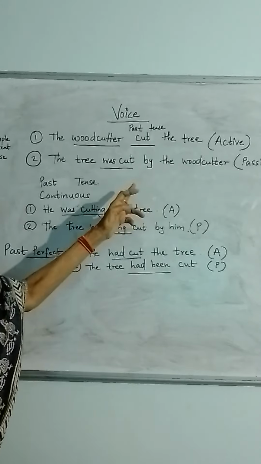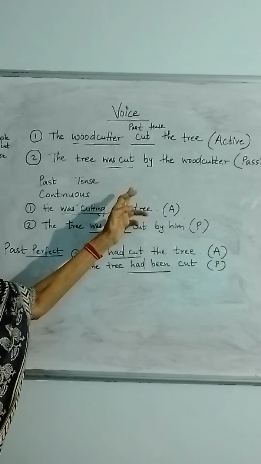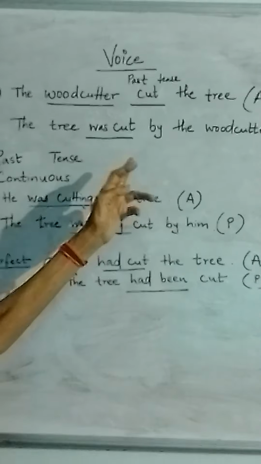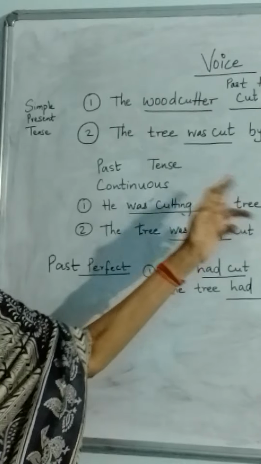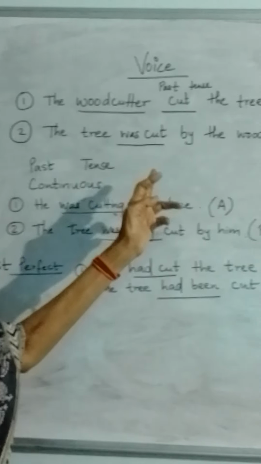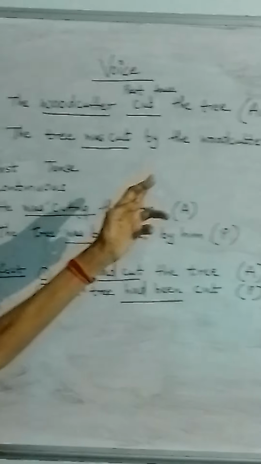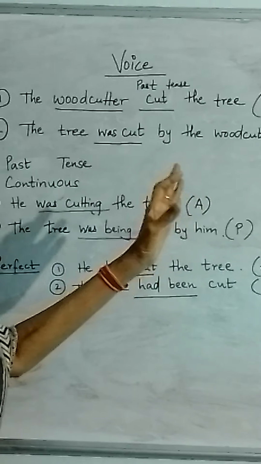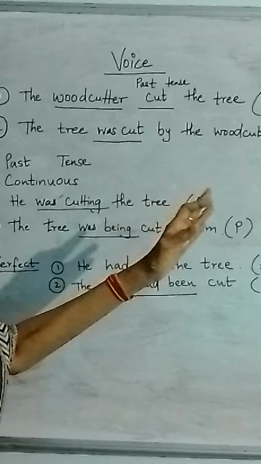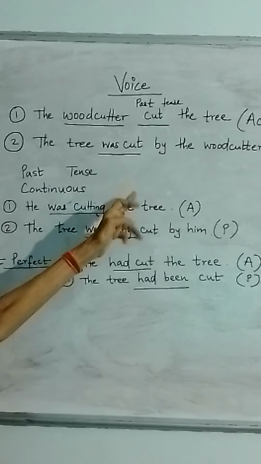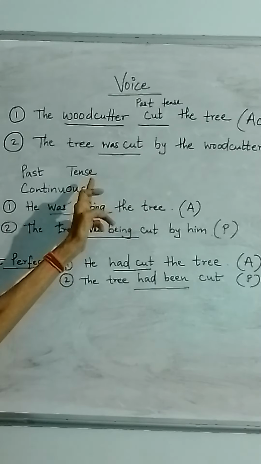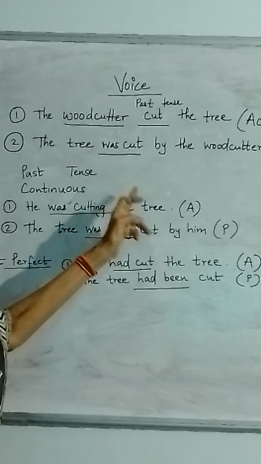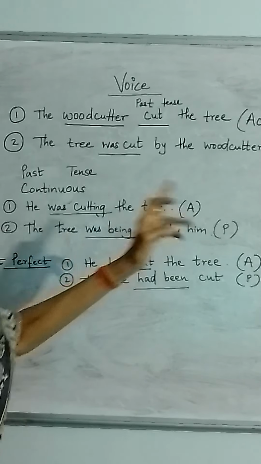And here observe, cut is past tense as well as the perfect form is also cut. So cut, present tense or cuts, cut past tense, and has, had, have, cut is the perfect form. So same word which has no change, only change with the before word. So it becomes the tree was cut by the woodcutter.